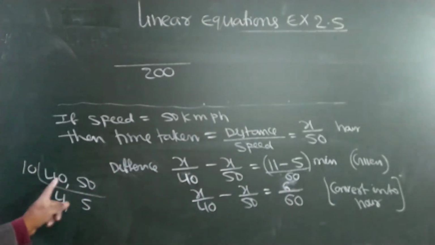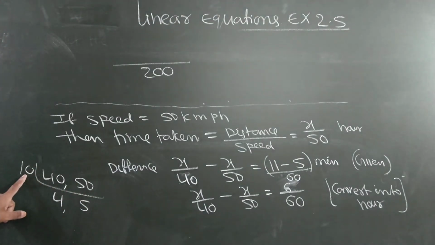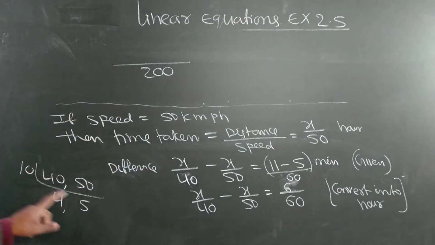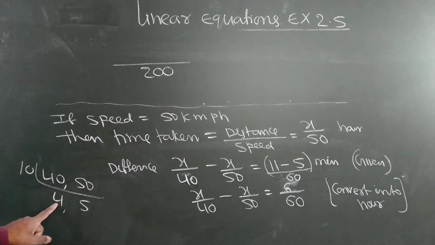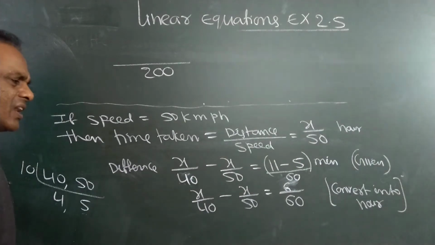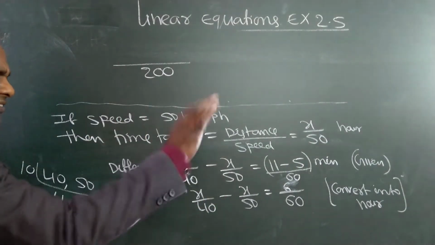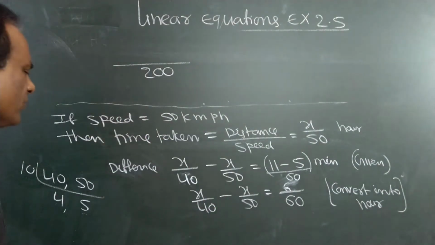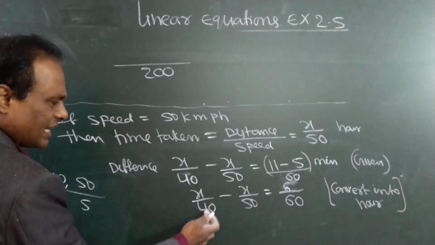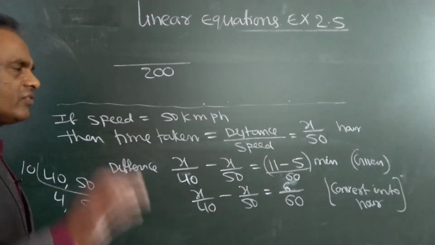40, 50 LCM: divide with 10. 10 4s are 40, 10 5s are 50, 5 into 4 is 20, 20 into 10 is 200. Or you can take 10 common and cancel the 10, and we will get a simpler form.